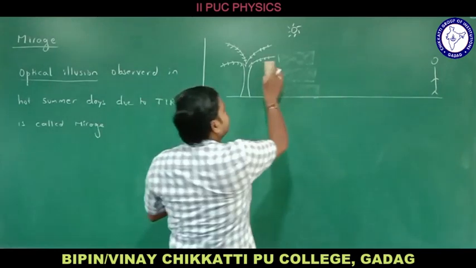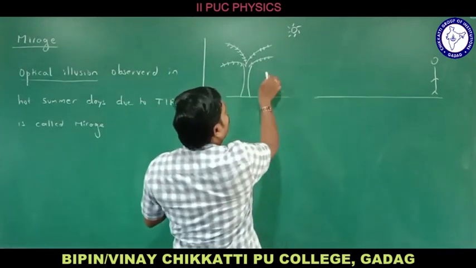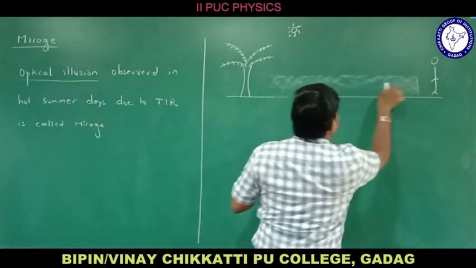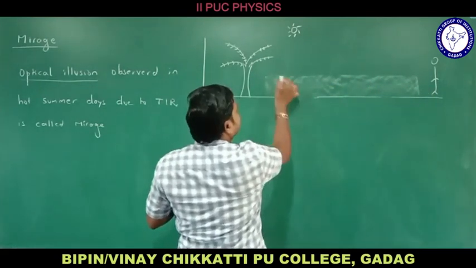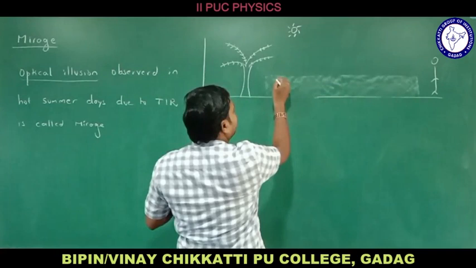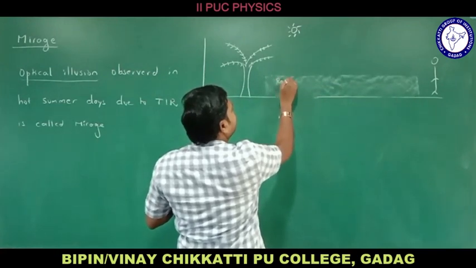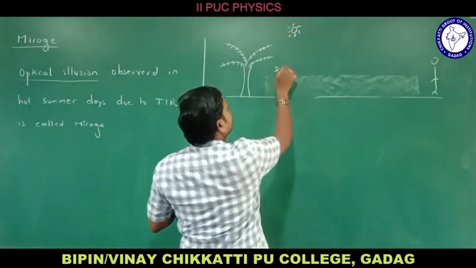Now, for understanding's sake, let me consider only two layers. Let us consider there is one layer, and this is a hot layer. Let me take it as a warm layer. Which medium is this here? It is a rarer medium, and which medium is this here?